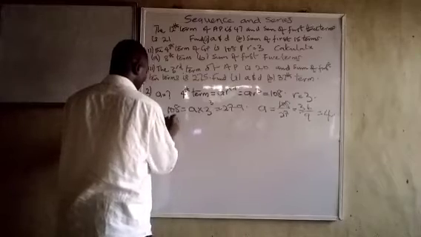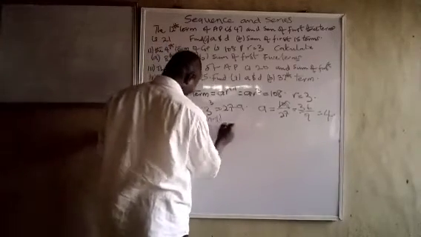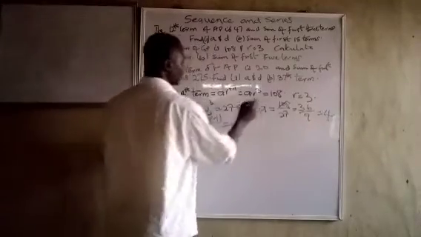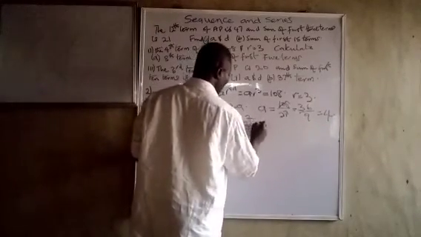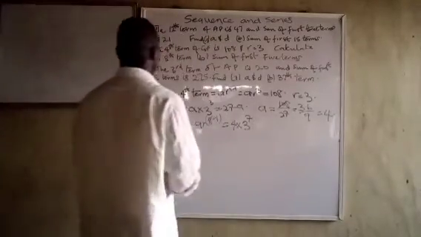8th term is equal to A R raised to the power n minus 1, let me place it straight. So that will be 4 times 3 raised to the power 7. I use calculator to find that out.